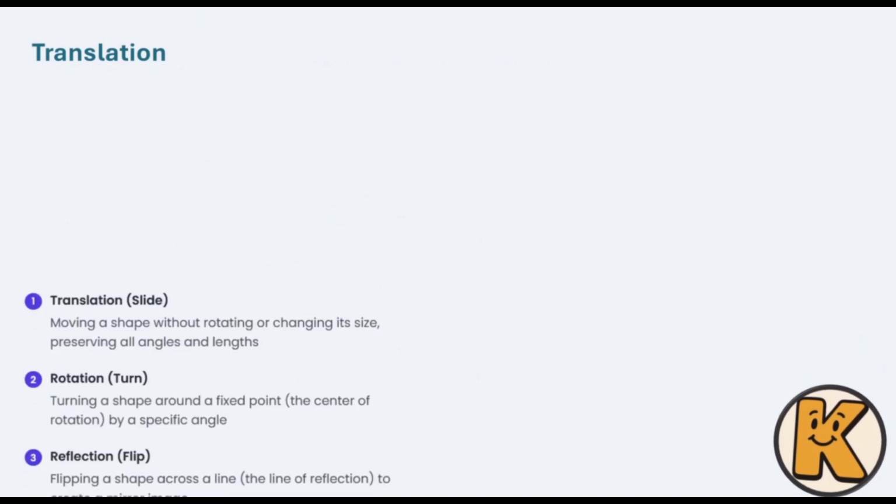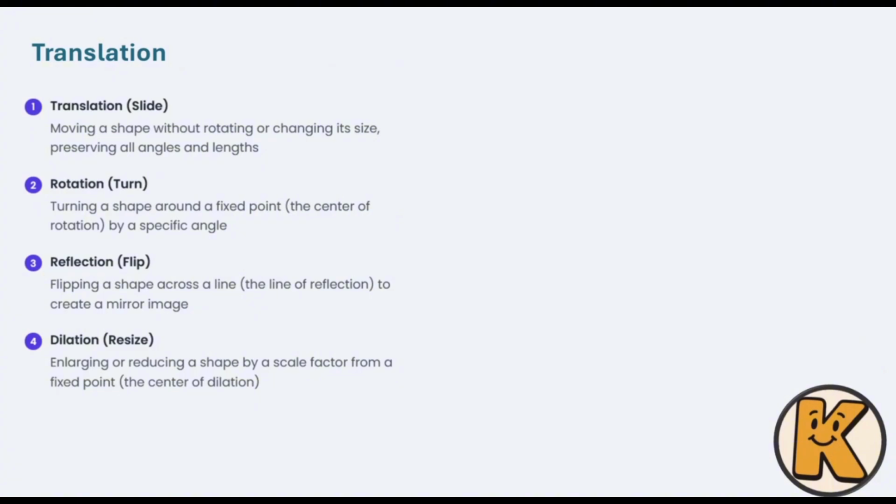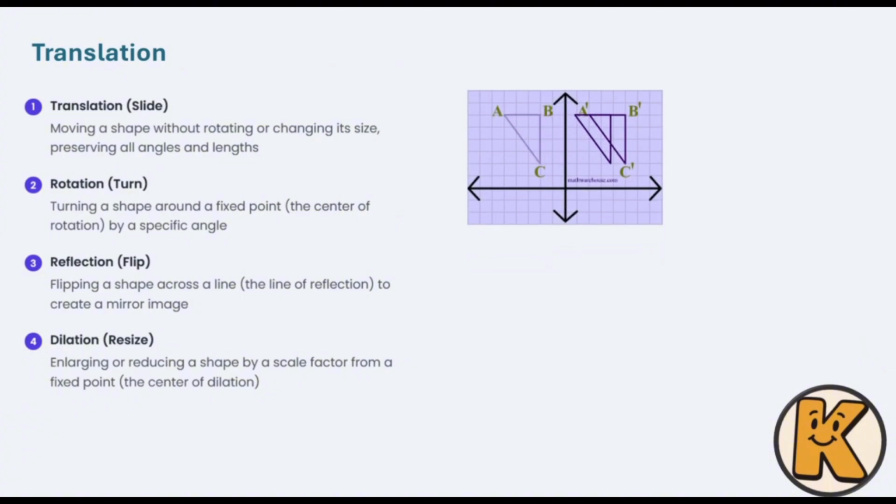So let's talk about the translation. What does that mean? It means that at some points you have to move your shape in a specific way. Imagine that I do have a shape, and I'm going to move it without rotating or changing it. How? Like this. So as you can see over here in this animation, I do have a triangle, and I would like to move it to the right side. I didn't change anything related to the triangle. The only thing that I changed was the position itself. This is something called translation or slide.